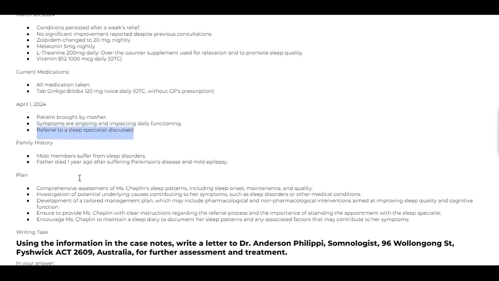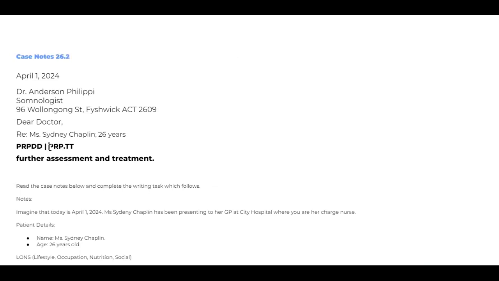Referral to sleep specialist discussed. Family history is there. Then plan. There is a plan. Okay, so this is the complete plan here. And there is no emergency transfer mentioned here. So that means the patient is not admitted here. So we cannot write discharge here, because you cannot discharge a patient who is not admitted. So transfer is the best one here. What you can do is use the PRPTT model, just like one of you told. This is a PRPTT model letter.